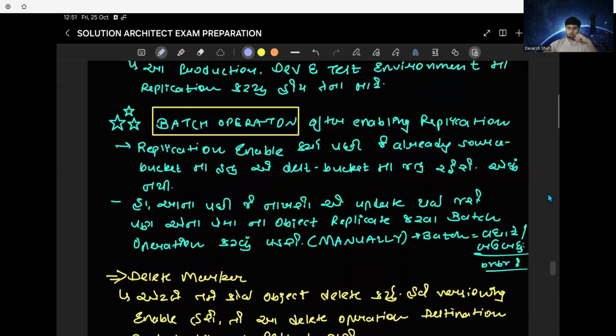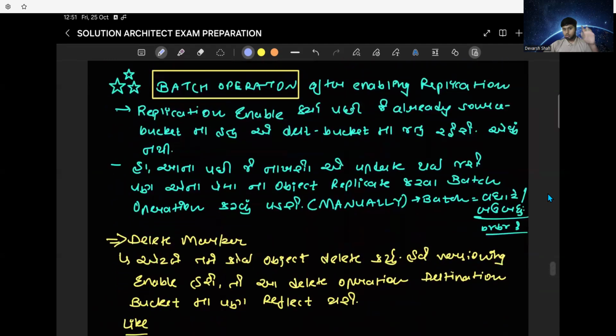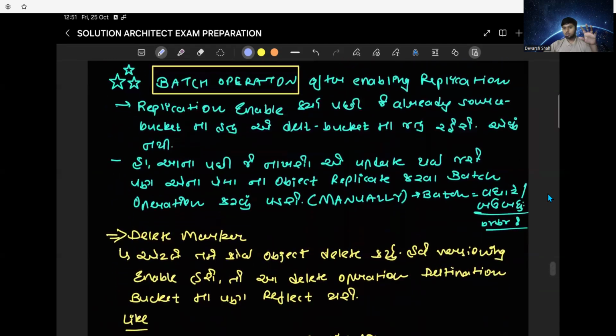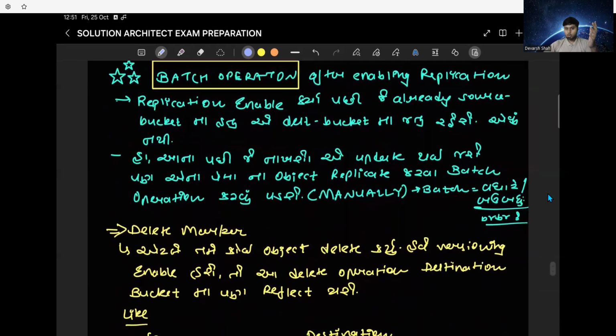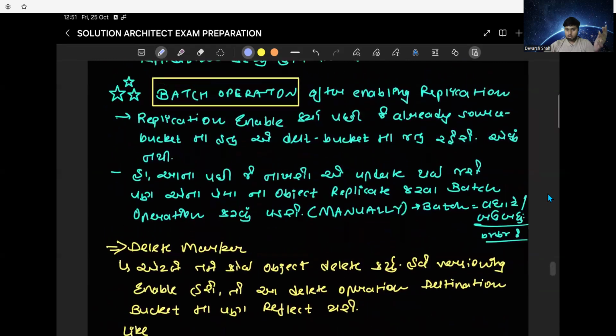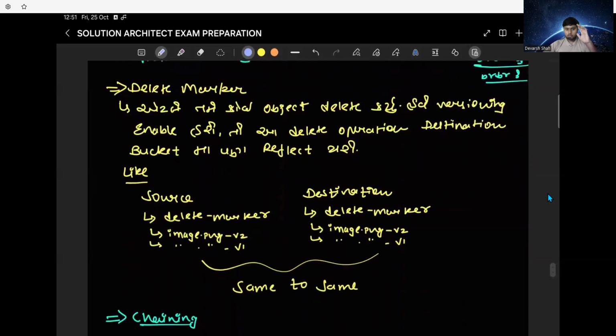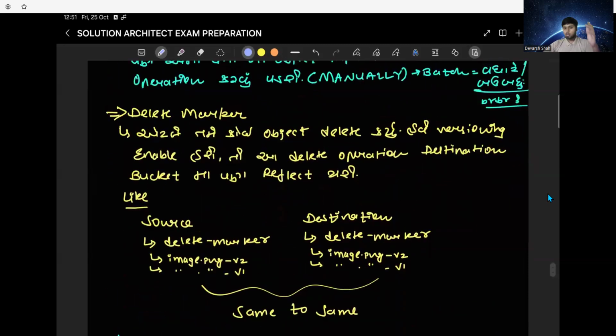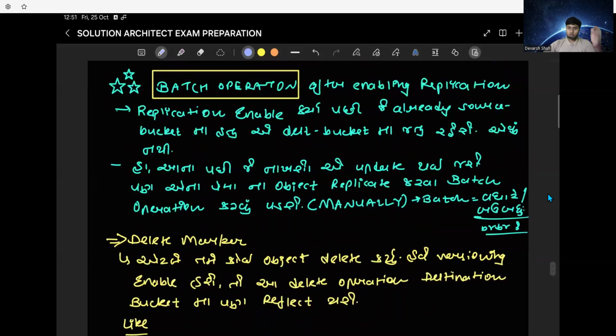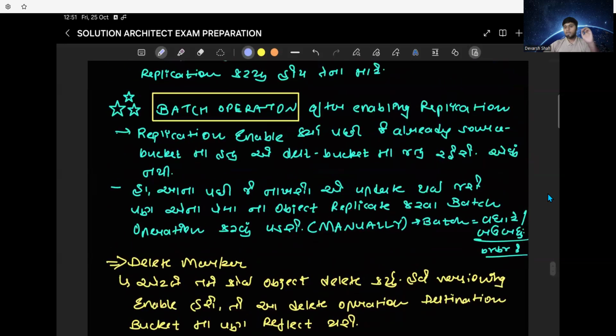Now, talking about batch operations. Batch operations are a wonderful thing. We are doing so many operations at one time, like shifting objects from one location to another bucket manually.